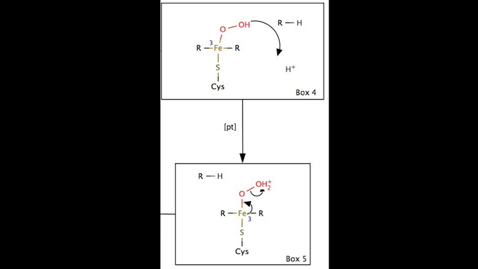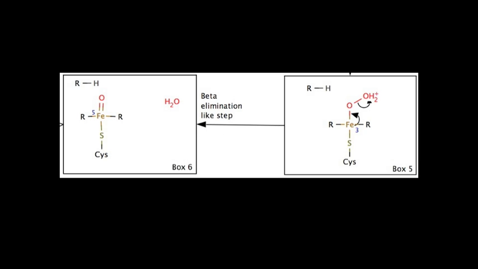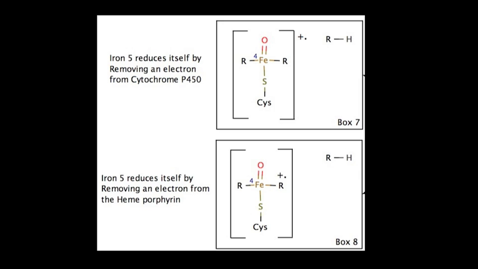The ferric hydroperoxo complex then abstracts a hydrogen atom from a water molecule, simply shown in box 4 as H+, from a water that is being held by hydrogen bonding interactions with threonine 309. Then, in an E-beta-like step, iron forms a pi bond with oxygen and the newly formed water is eliminated. This step oxidizes iron to iron 5, which is incredibly unstable, so much so that it has the ability to abstract an electron from a nearby molecule. There are two sources of this electron, the heme group or the P450 protein itself. Either way, a radical cation is created on a nearby atom.